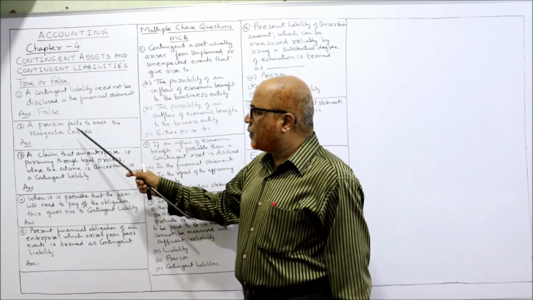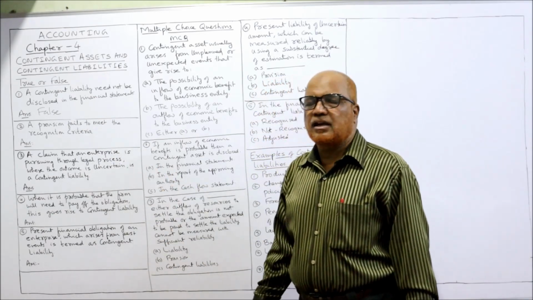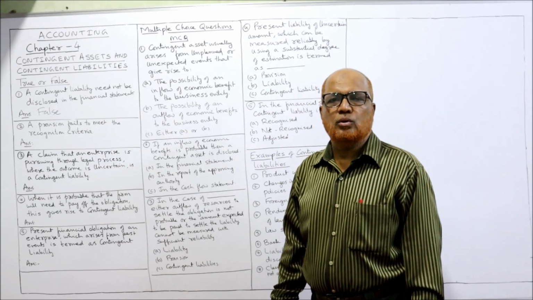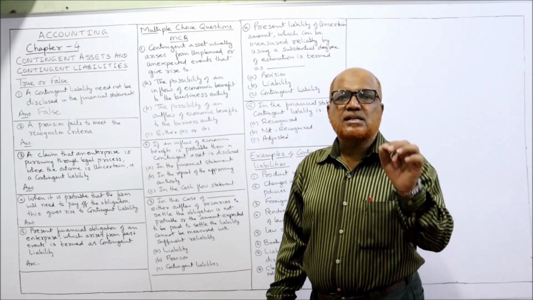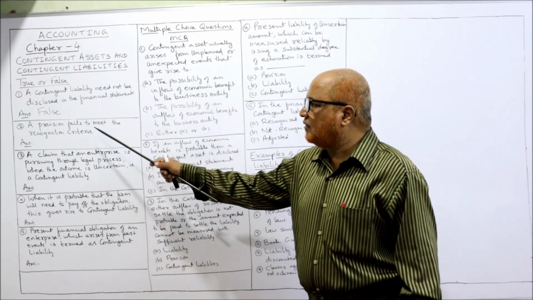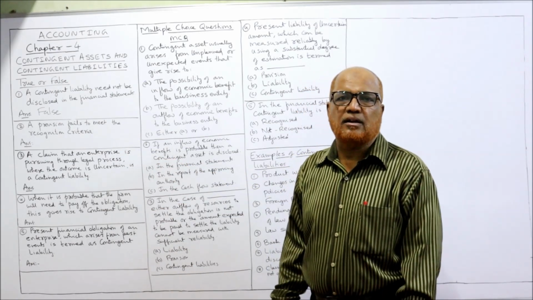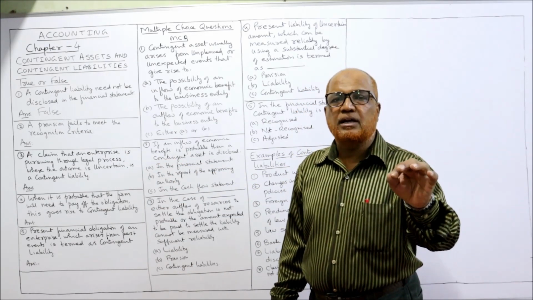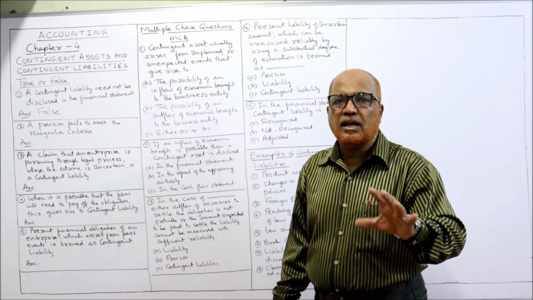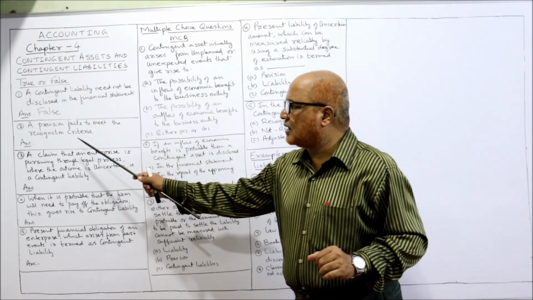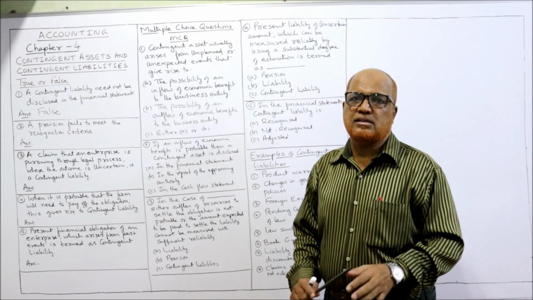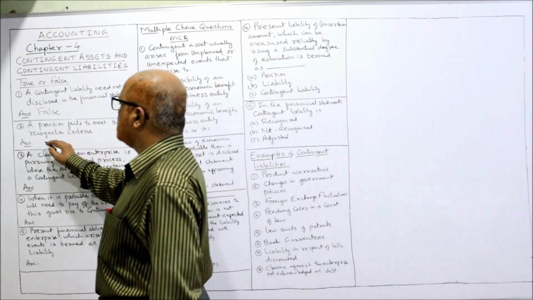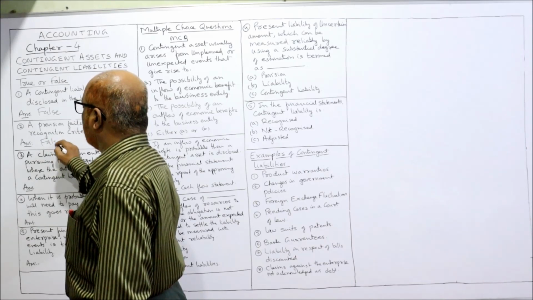Then second, a provision fails to meet the recognition criteria. No, sorry. A provision should be recognized, whereas a contingent liability will fail to meet the recognition criteria. A contingent liability fails the recognition criteria, but a provision meets it. So it is again false.